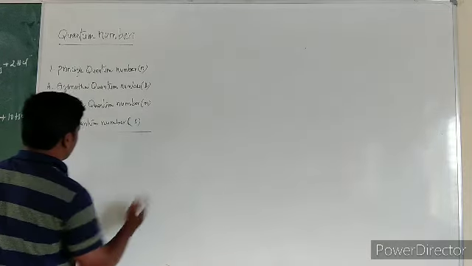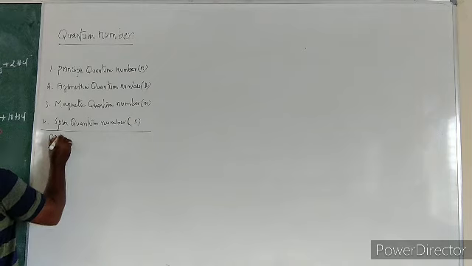So the first one is the principal quantum number.